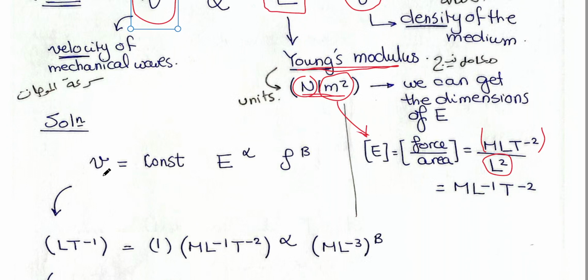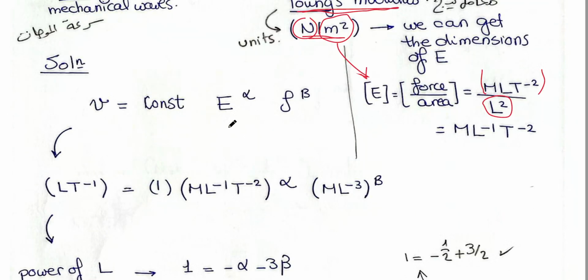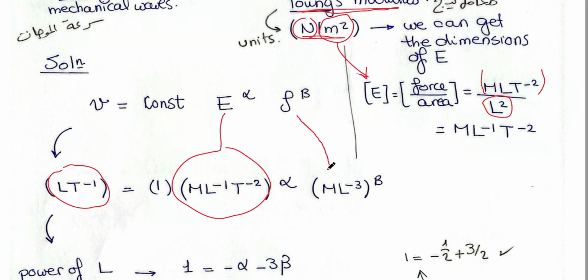Solution. v equals constant, E to the power alpha, rho to the power beta. Instead of writing this equation, we can write what is called the dimensional equation. Instead of v, I write its dimensions. Instead of E, I write its dimensions, which I found before. Instead of rho, I write its dimensions.